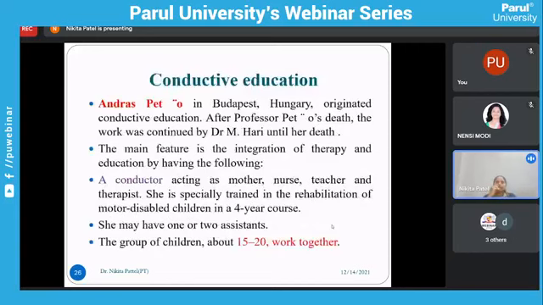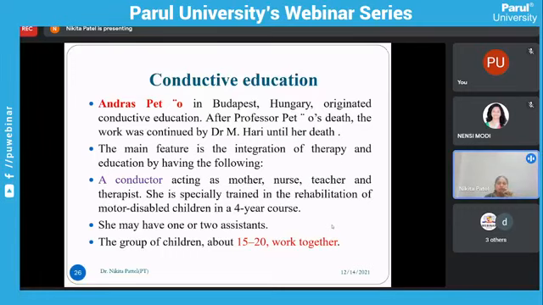Next is the conductive education approach. Andras Pető in Budapest, Hungary originated conductive education. After Professor Pető's death, the work was continued by Dr. M. Hári until her death. The main feature is the integration of therapy and education, having the following.